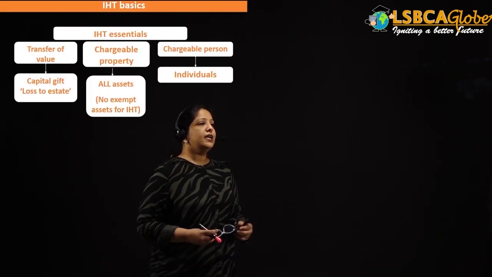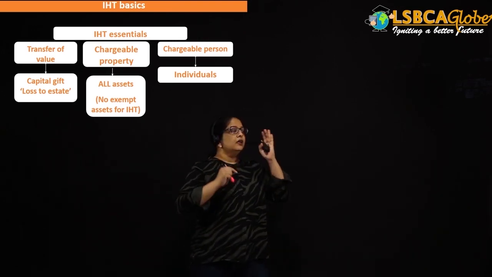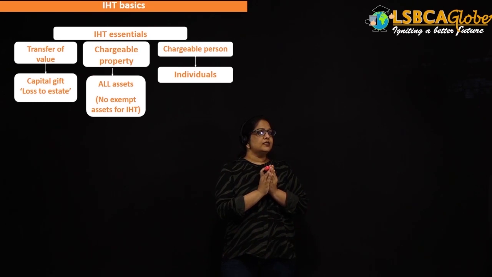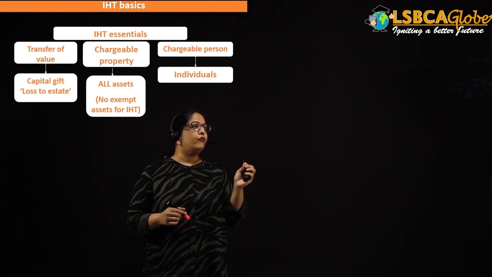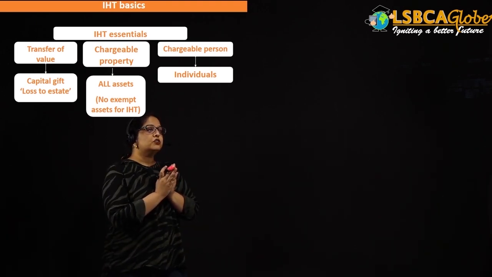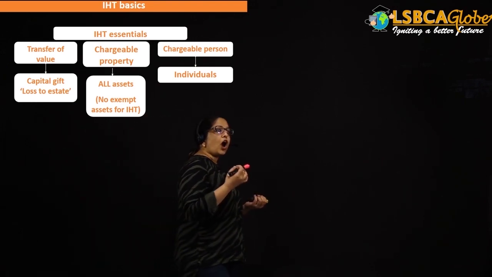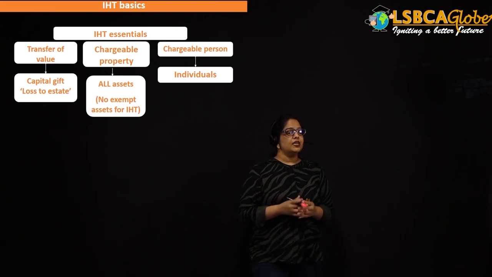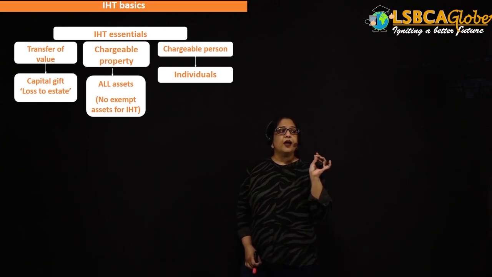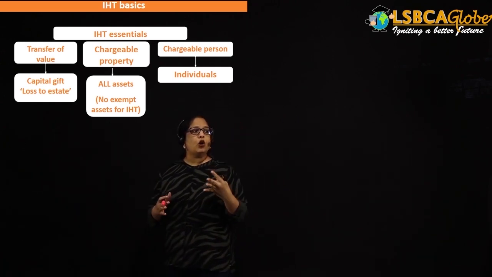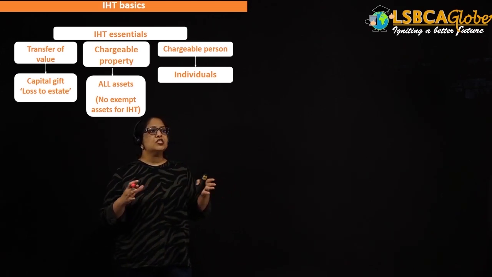Now class, for applicability of inheritance tax, there are basically the essentials. The essentials are, first of all, there should be a transfer of value. It means there should be a loss to the person's estate, of chargeable property. For IHT, as such, not even a single asset is exempt. Mark my words class, under CGT there are a lot of assets which are exempt, but under IHT not even a single asset is exempt.